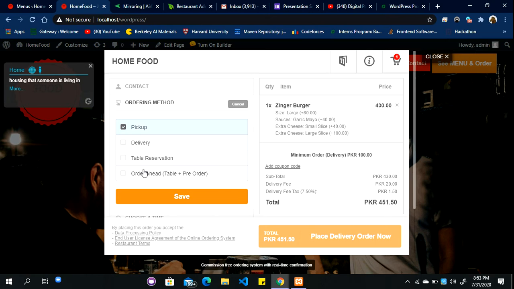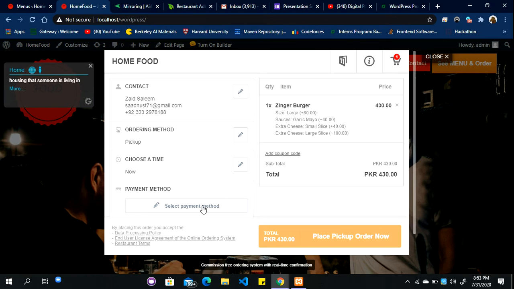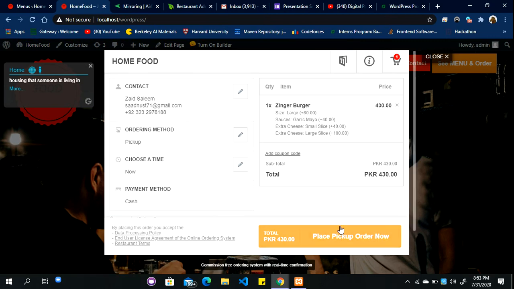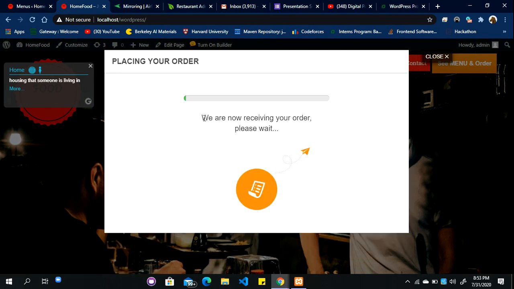Right now we select pickup, select a payment method, cash, and send it. So in the meantime the customer can wait for the order to be received.